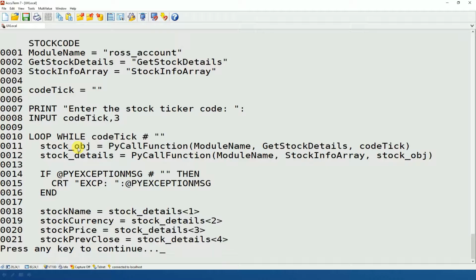So what I do immediately there is pass that variable straight back into the next call, which calls the stock info array function, passing in the Python dictionary object, and that stock info array function will go through and pull out some details out of the dictionary object, and build up a multi-value dynamic array string and return that into stock_details.